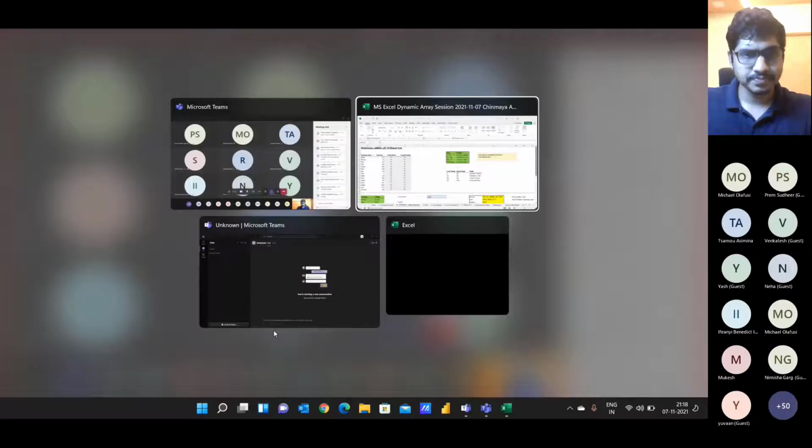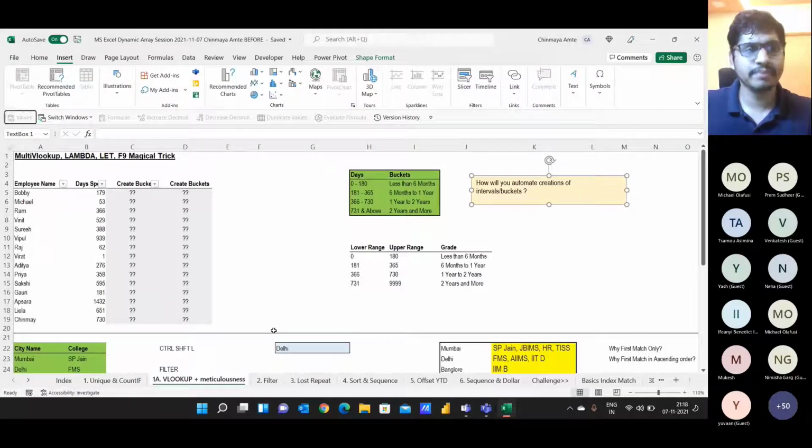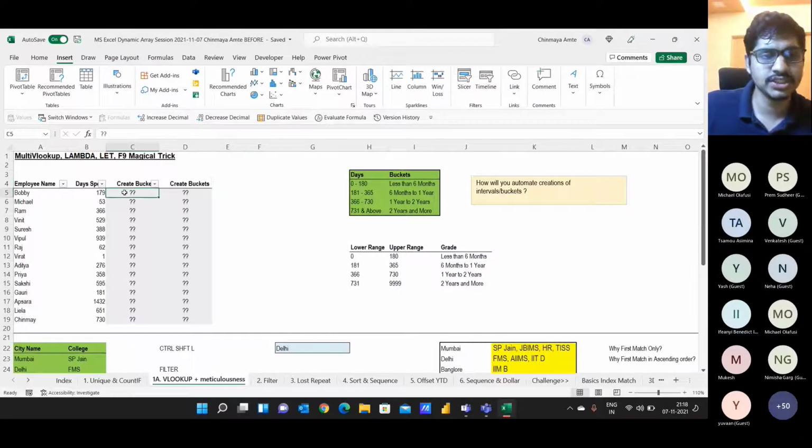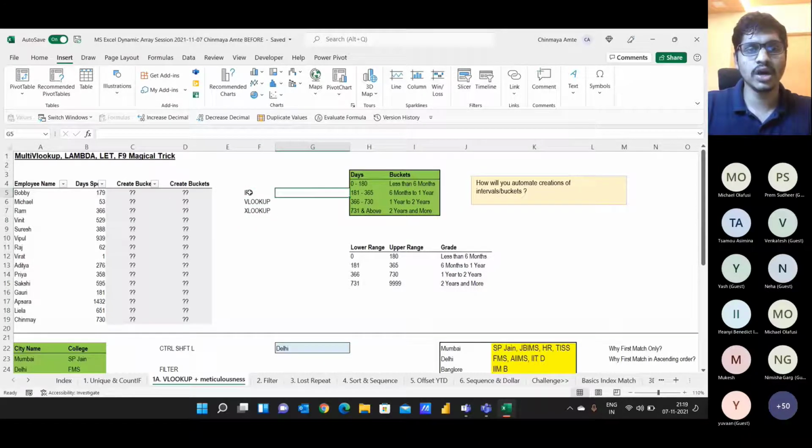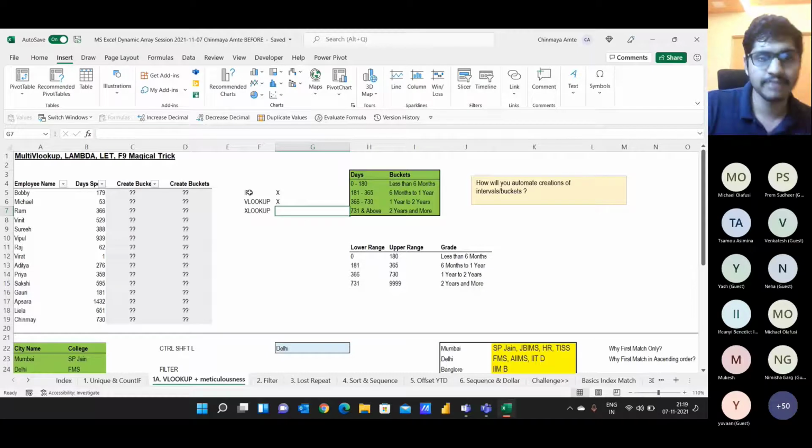So perfect. There were two questions, two responses. One was that of IFS. The second was that of VLOOKUP, and Ratika has also mentioned that we will be using XLOOKUP. Now I'll briefly explain why approach 1 and approach 2 are not correct, why we should not use these two approaches and why we should be using the other approaches.